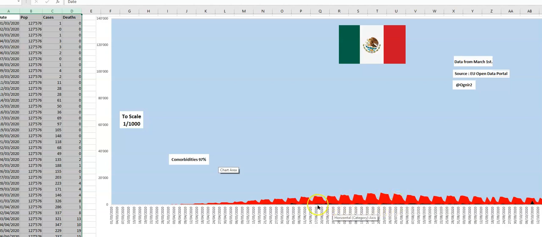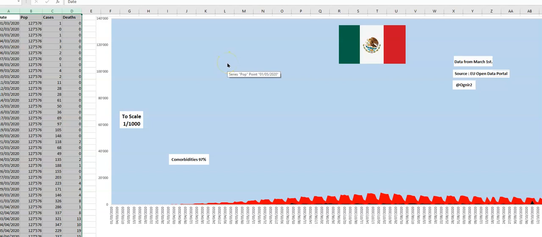And the number of people reportedly died of COVID-19, including all the comorbidities, 97%: cancer, hypertension, diabetes, obesity, heart problems, lung problems, etc. Now, this is to scale, and it is for Mexico. The data is from the 1st of March. Being to scale, the number of cases are real, the number of people died are real. I just brought to scale the population, or otherwise it'd be pointless.